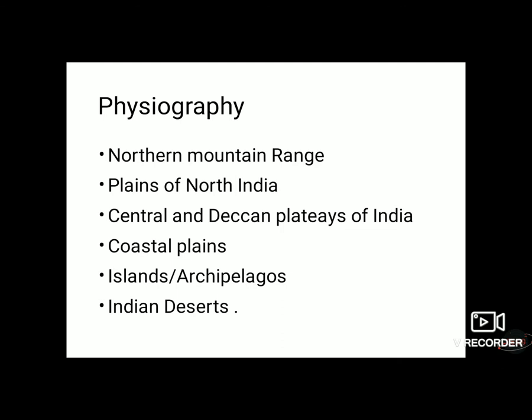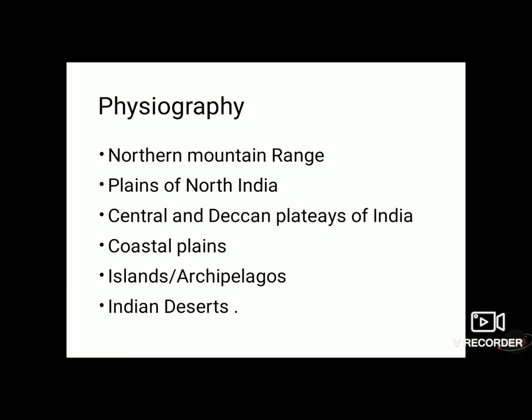First is mountain ranges. We have seen many mountains in India, but we are going to learn about the northern mountain ranges, then the plains of North India, then the central and Deccan plateaus of India, coastal plains, islands, archipelagoes, and Indian deserts. These are the physical geography divisions of India.